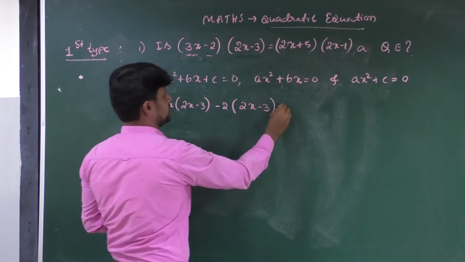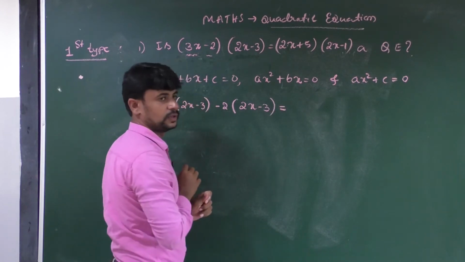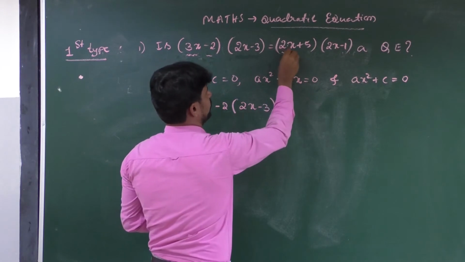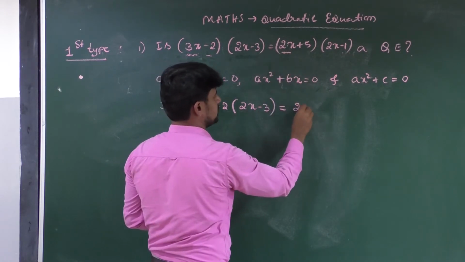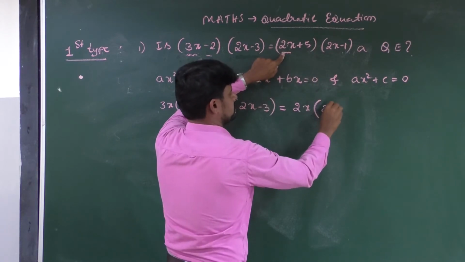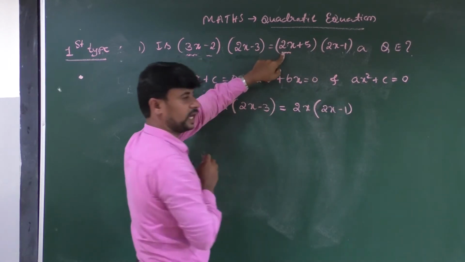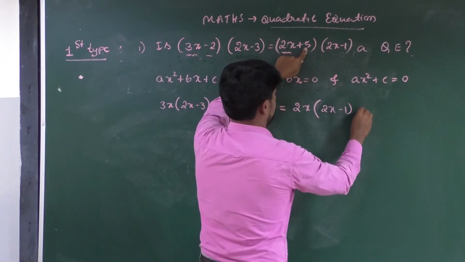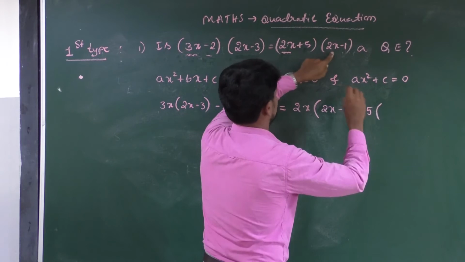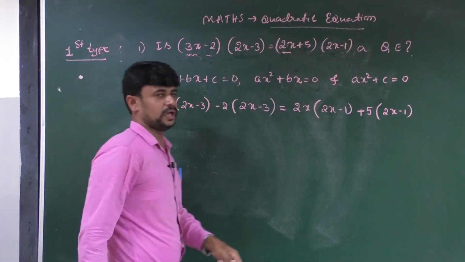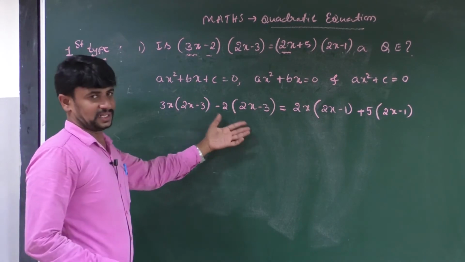Now take RHS. In RHS also we have two terms in this case. First you have to multiply this 2x with 2x minus 1, as well as you have to multiply this 5 with 2x minus 1. First you have to make it like this.